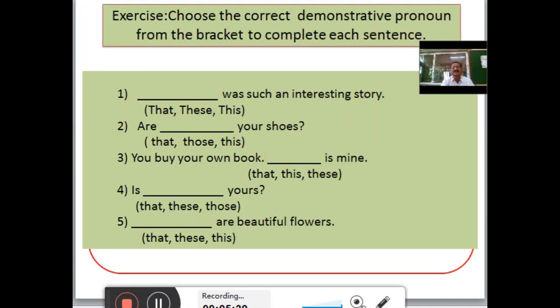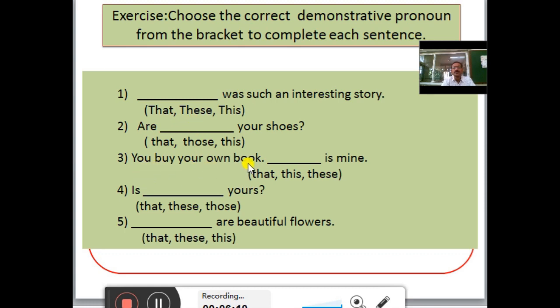Let us see the exercise of demonstrative pronouns. Choose the correct demonstrative pronoun from the bracket to complete each sentence. First sentence, dash dash was such an interesting story. Here we can use that: that was such an interesting story. Second sentence, are dash dash your shoes? Are those your shoes? We can use those here.